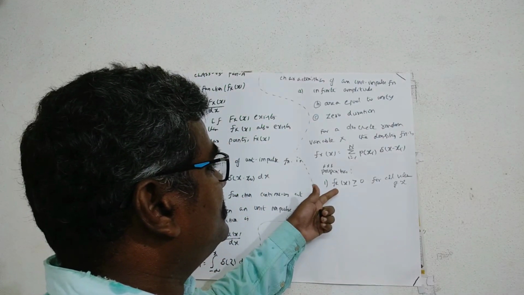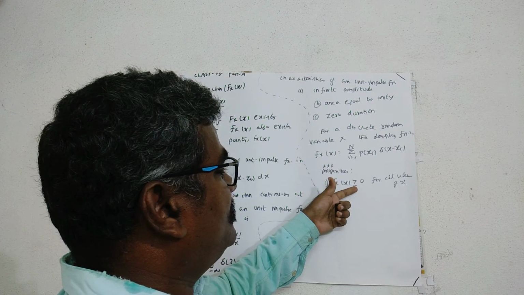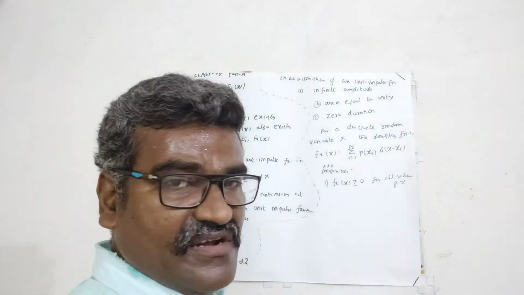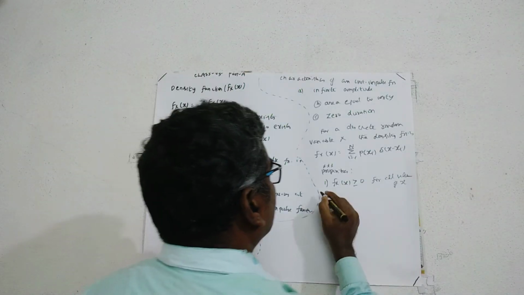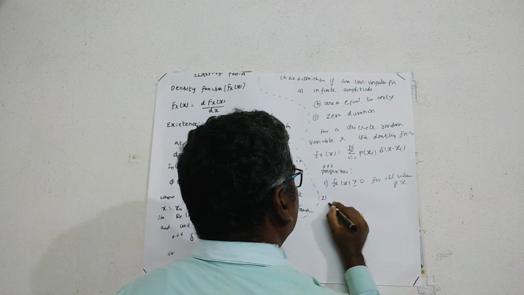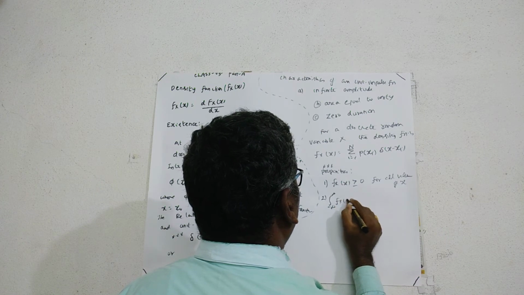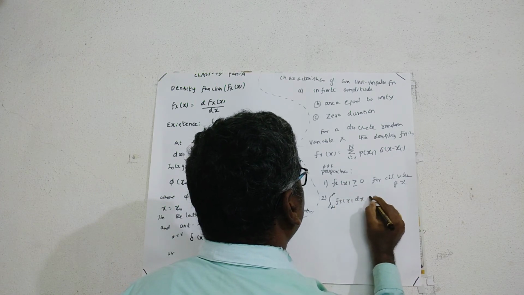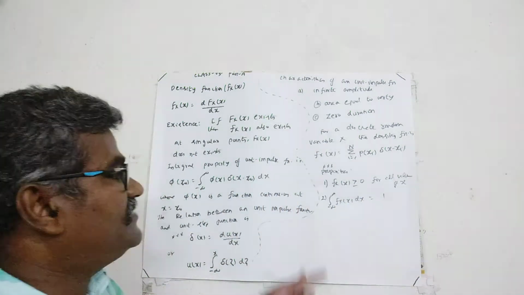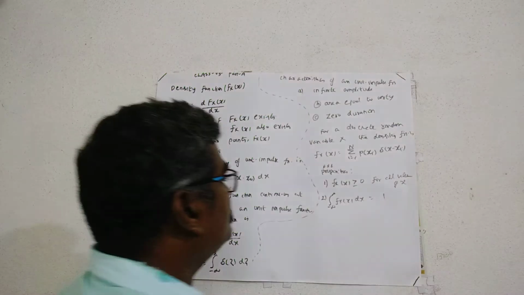Okay, density function is always a non-negative real number. Second, net area of the density function is equal to unity.